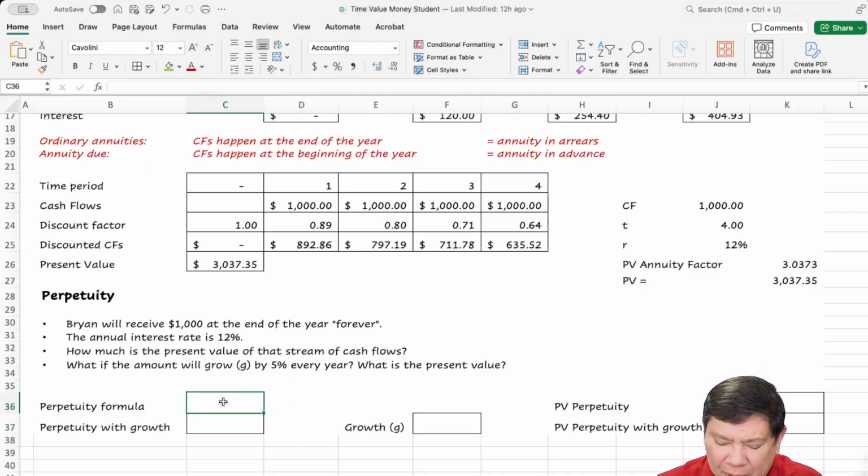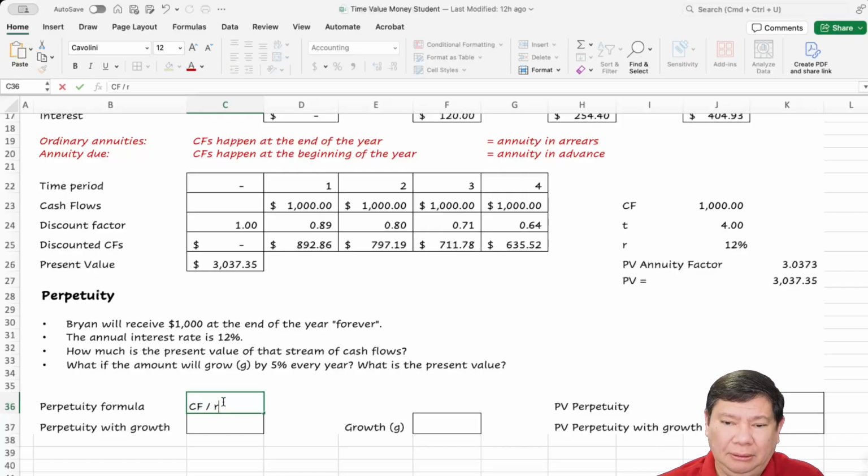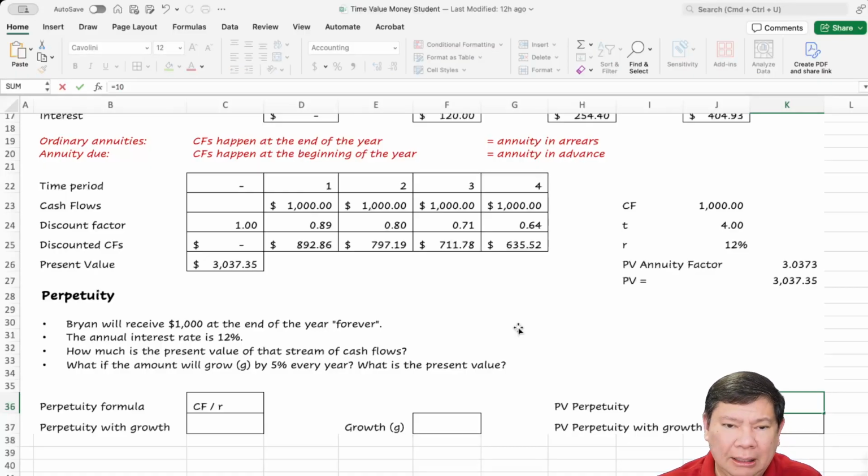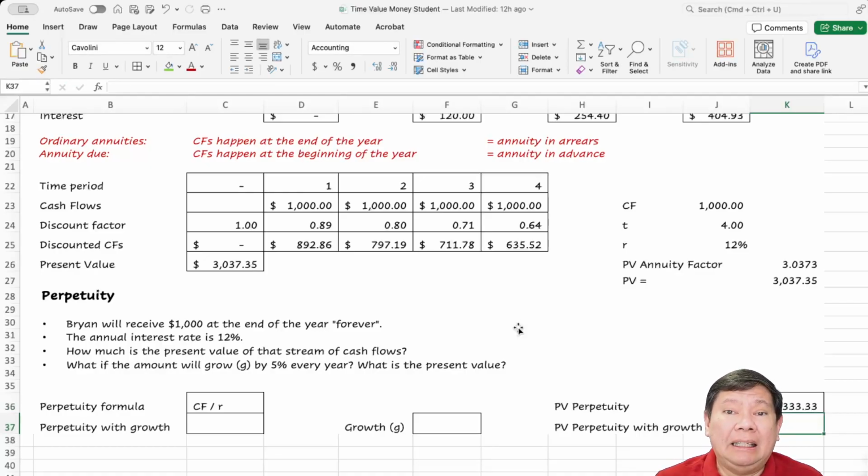And the formula is just cash flows divided by R. Okay, so then you can calculate here equals $1,000 divided by 0.12, 8,333.33. So that's equivalent. $1,000 every year forever equals 8,333.33. How can that be?